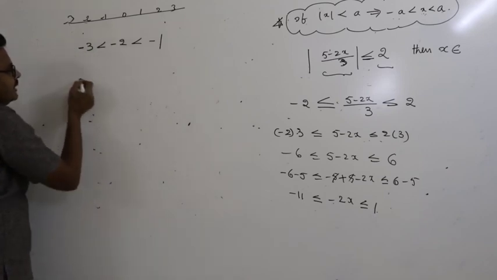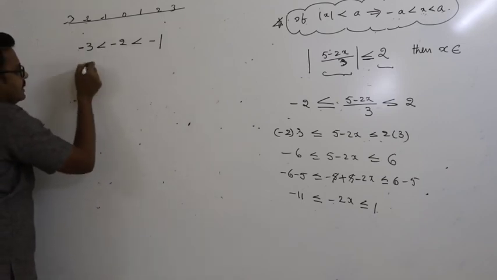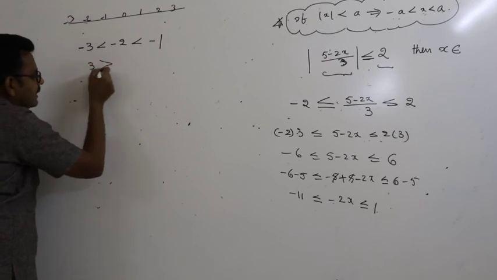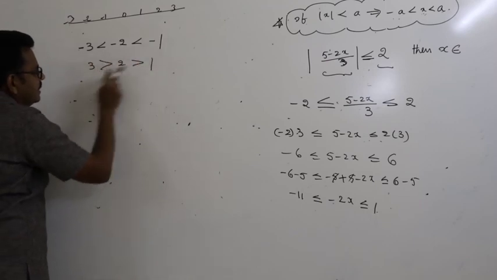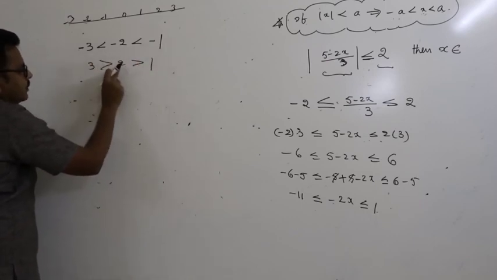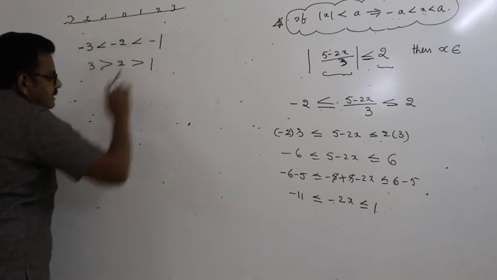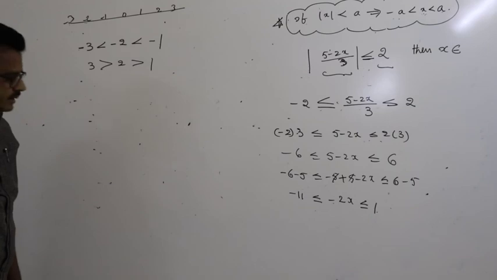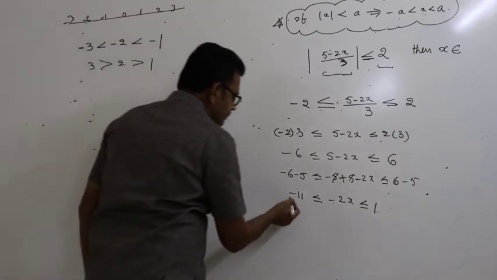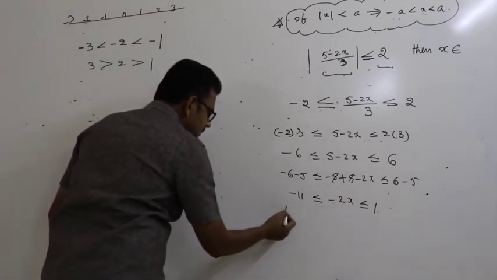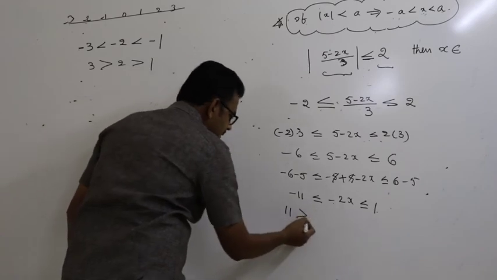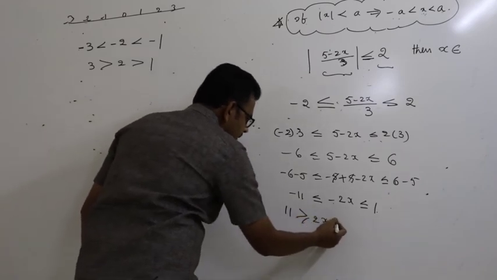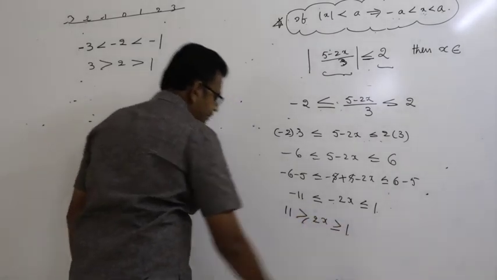Now I am multiplying with a minus. That means minus of this is 3. What is the relation? 3 is greater than 2, and 2 is greater than 1. The inequality changes: if I am multiplying with a negative sign, the inequality changes. So this is 11 is greater than or equal to 2x is greater than or equal to 1.